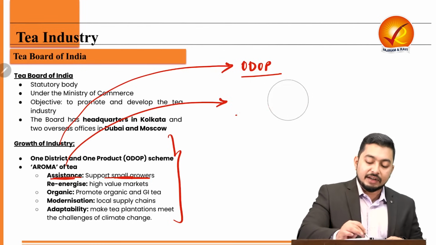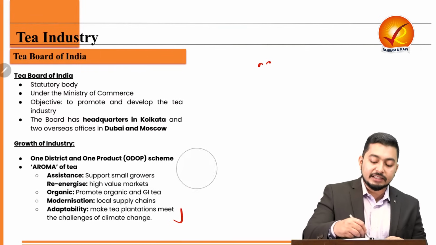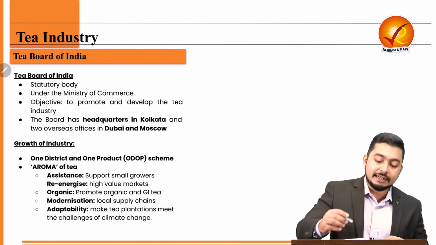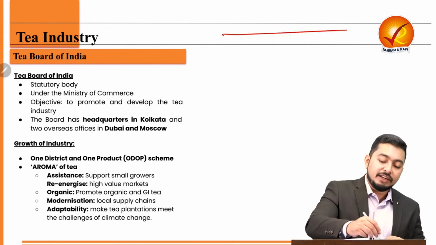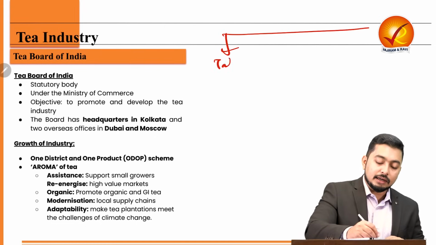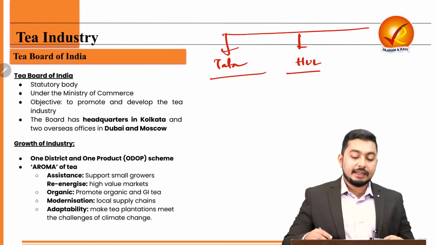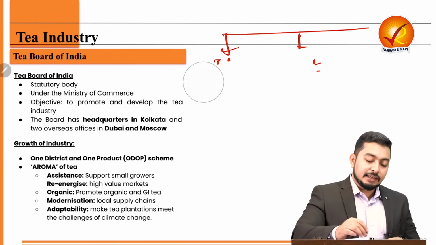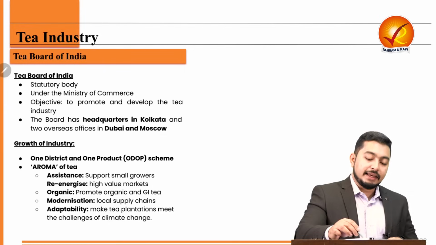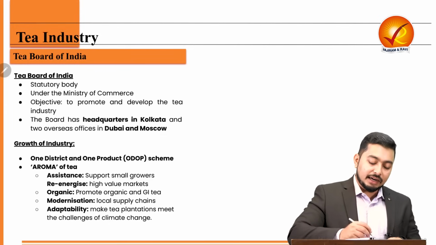Why? Because the financial capacity of the big estates is huge. Parallelly we are seeing that there is Tata, there is Hindustan Unilever, and big companies which are in the tea market. On the other hand, there are small growers also, and they are mostly facing financial crisis.